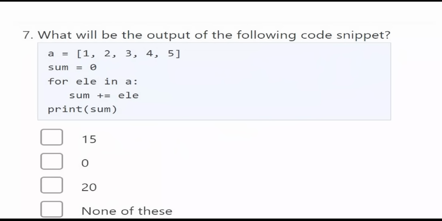In this question, what will be the output of the following code snippet? Here a list A is given: 1, 2, 3, 4, 5. Now you have taken sum equal to 0, and for each element in A, you are taking every element from A and doing sum equals sum plus element.